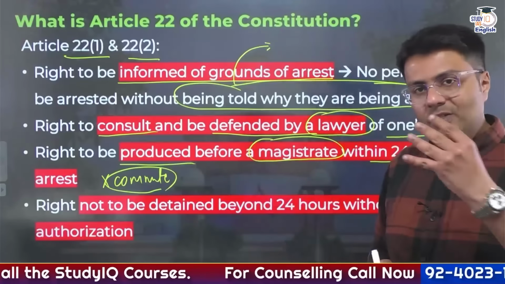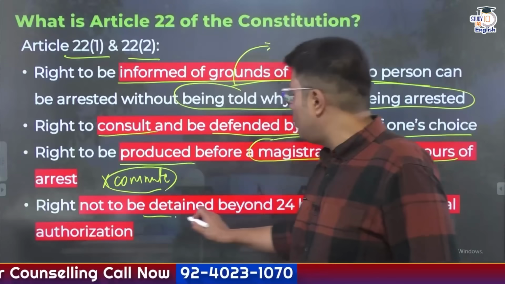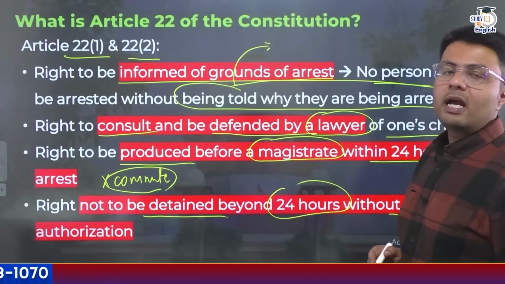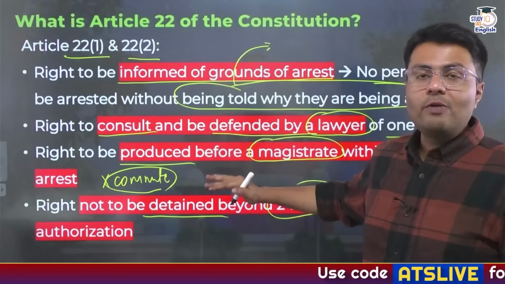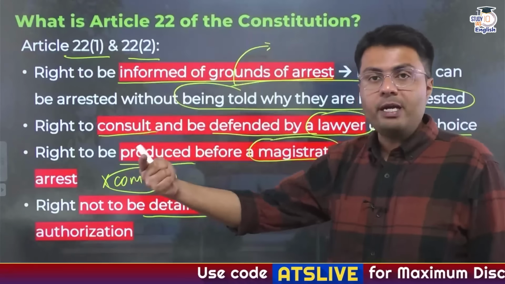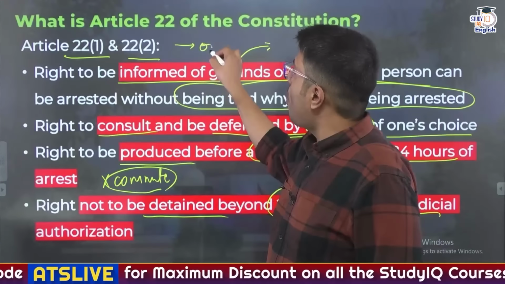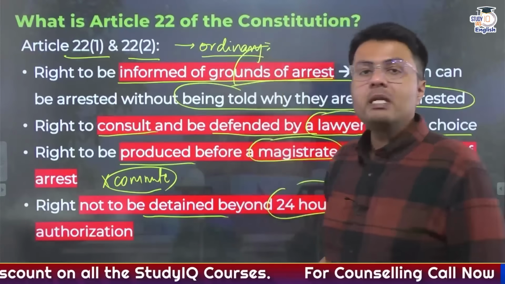The fourth right, this first part of Article 22, provides you the right not to be detained beyond 24 hours without adequate authorization given by judicial authorities. So these are the four rights that are provided in the first part of Article 22. I told you the first part of Article 22 is applicable to ordinary criminal laws, and it provides certain rights to people who have been arrested.